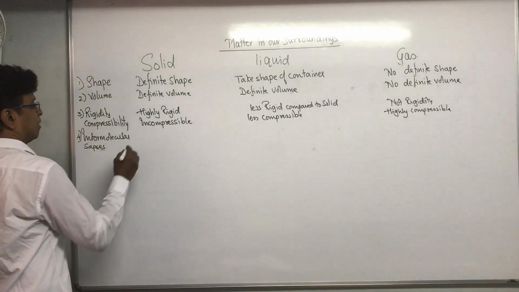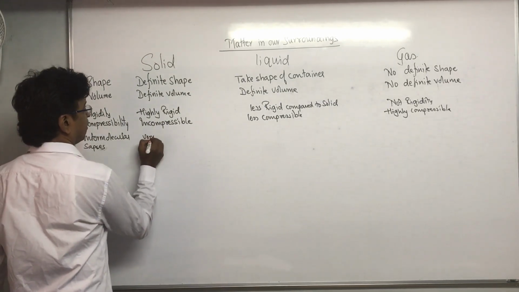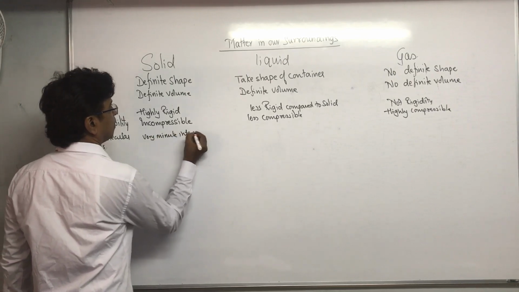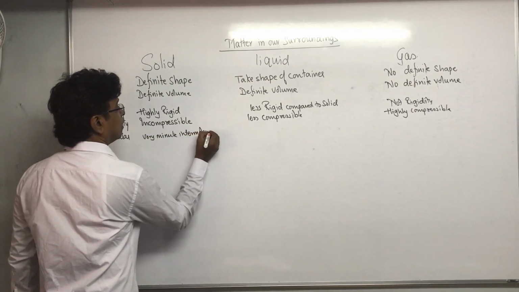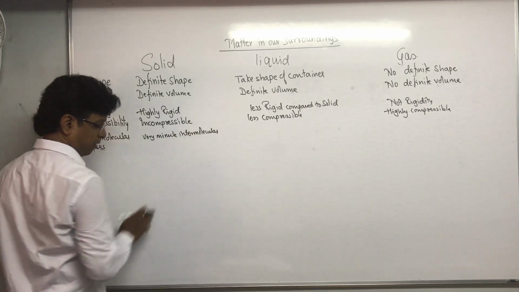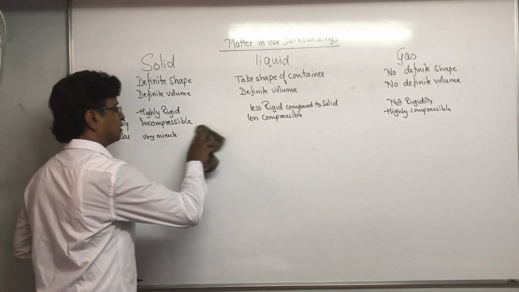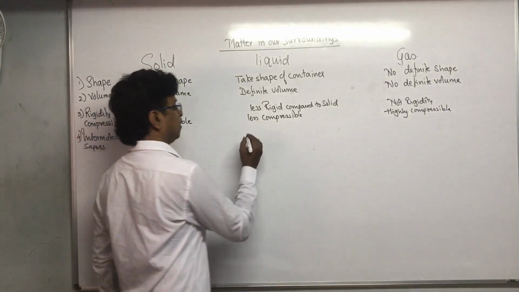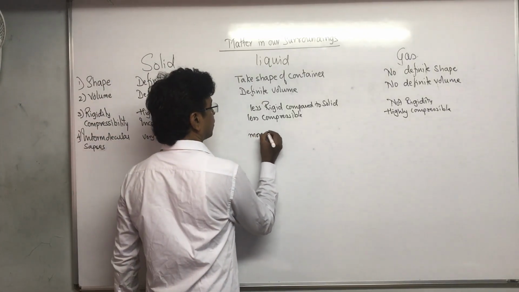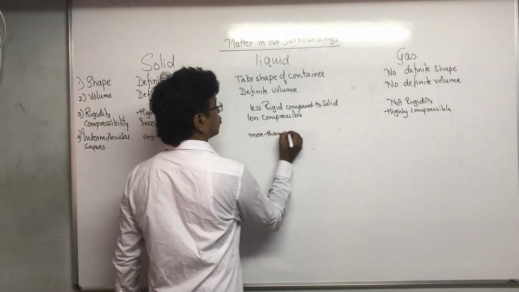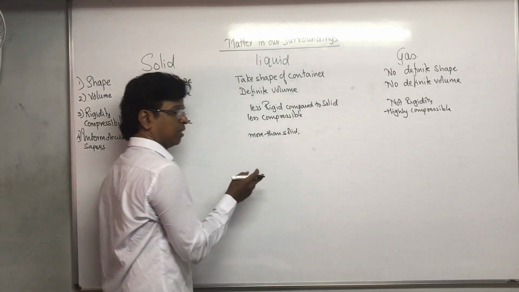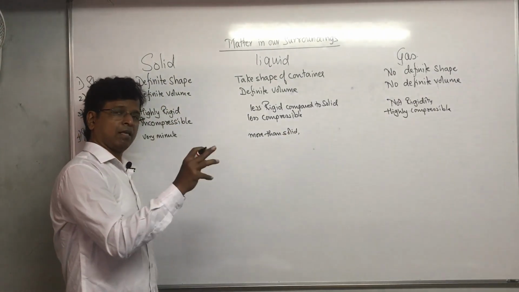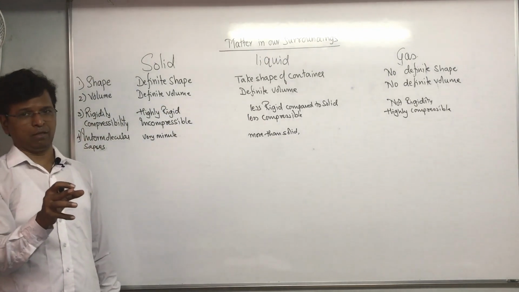Okay, so what do you write? Here, very minute intermolecular spaces. Definitely I don't have to write it, you have to understand this. Very minute intermolecular spaces. Here more than solid intermolecular spaces of one particle itself. Same particle I am talking about. If I talk about water, then I am talking about water only.